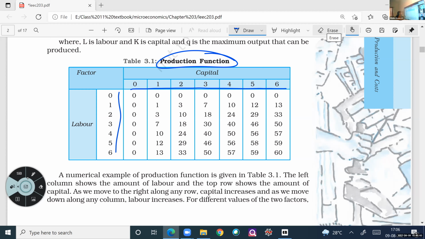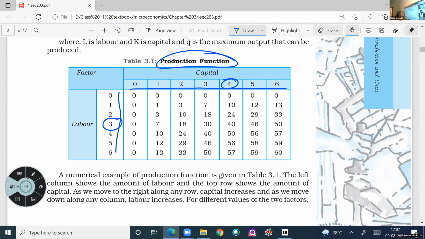Okay. So here, this table shows the relationship. At 3 units of labor and 4 units of capital, what is the output? Nobody knows? 40. Okay, why are you people very slow in answering? It's crystal clear. Directly you can see what is given.